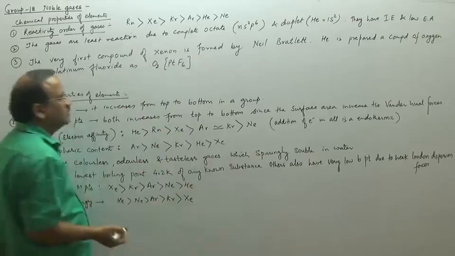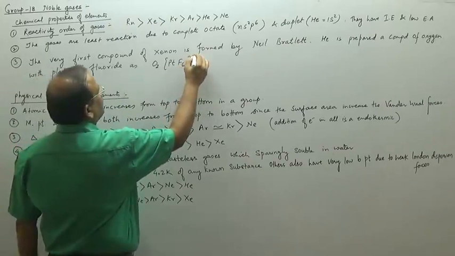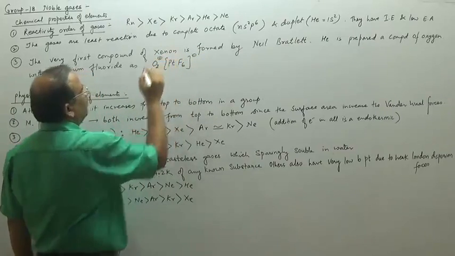He prepared this compound first, O2PtF6, that is what he prepared.